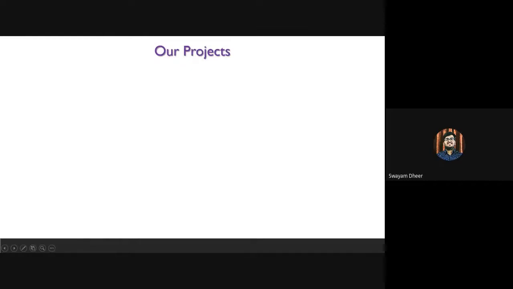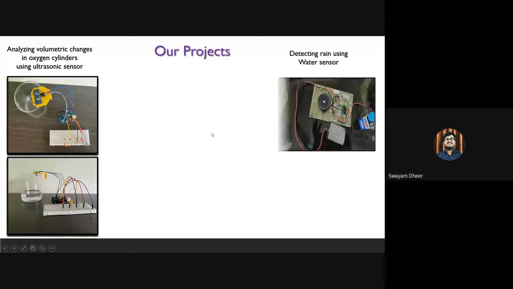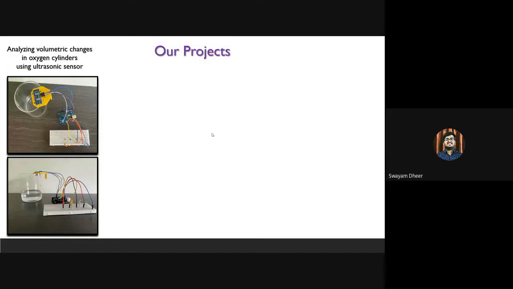One basic project which I did was analyzing volumetric changes in oxygen cylinders using an ultrasonic sensor. As you can see, I developed a circuit at my home only. I have the Arduino board, the hardware board, and all the components. I have used an ultrasonic sensor here. What an ultrasonic sensor does is detect the distance between the sensor and the object.